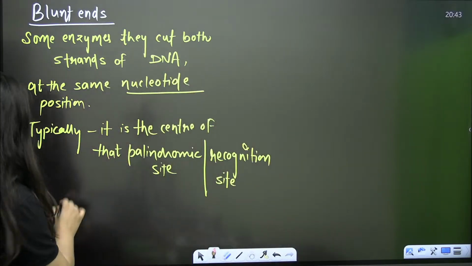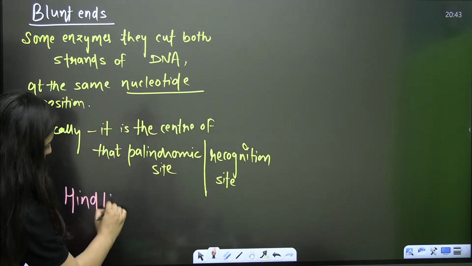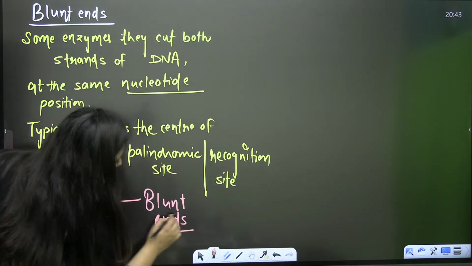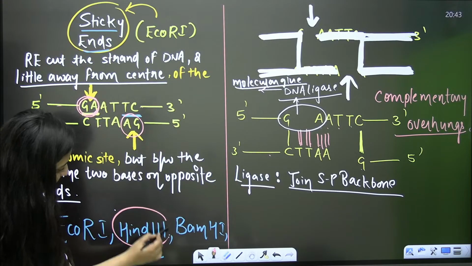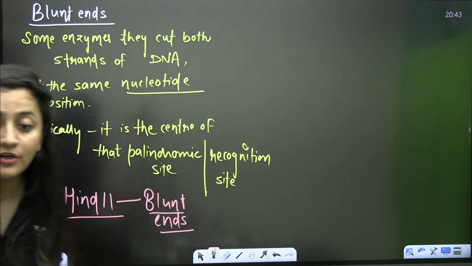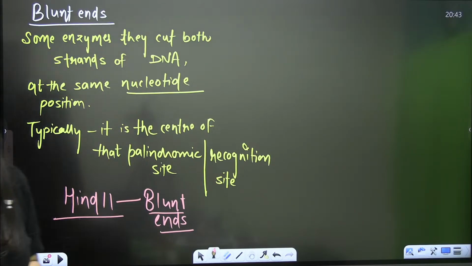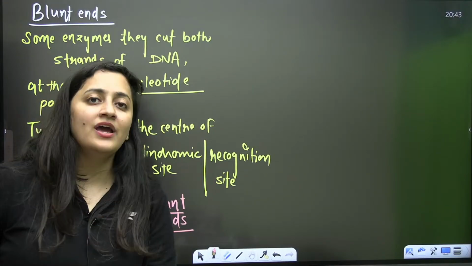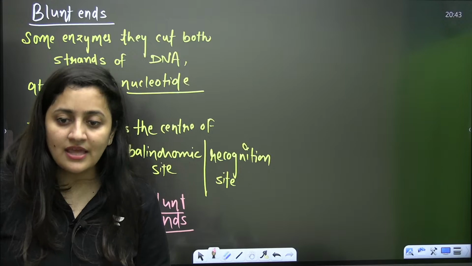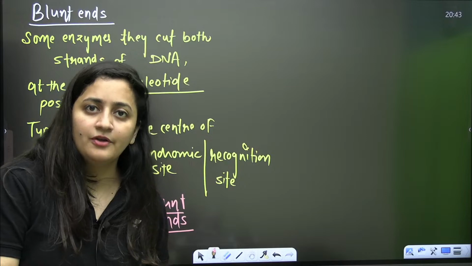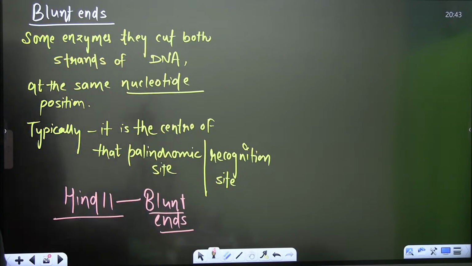I will give you one example. Hind2 that we have discussed creates blunt ends, but your Hind3 is going to give you the sticky ends. That's what you need to remember. There is no need to get confused. I have already posted many strategy videos that you can check, and soon I will post another one. If you are new and not able to understand this part, check the first part of biotechnology and then move to this part.